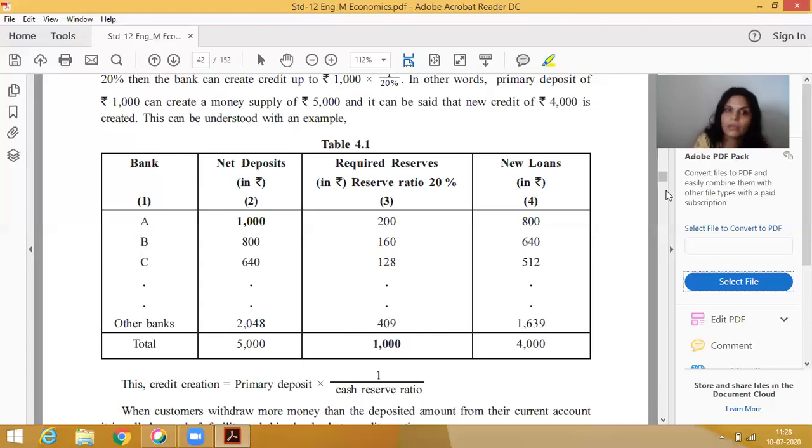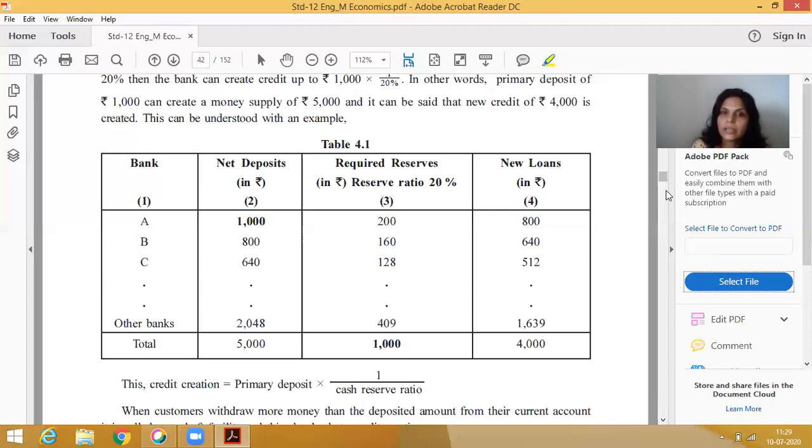Clear? The primary deposit is 1000. A person has deposited 1000, but because of CRR, the bank needs 20% as a reserve. So 20% will be reserved by the bank.